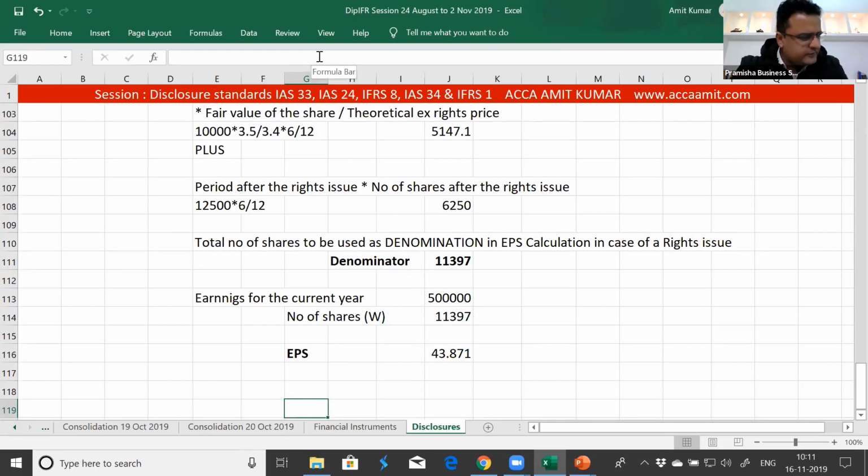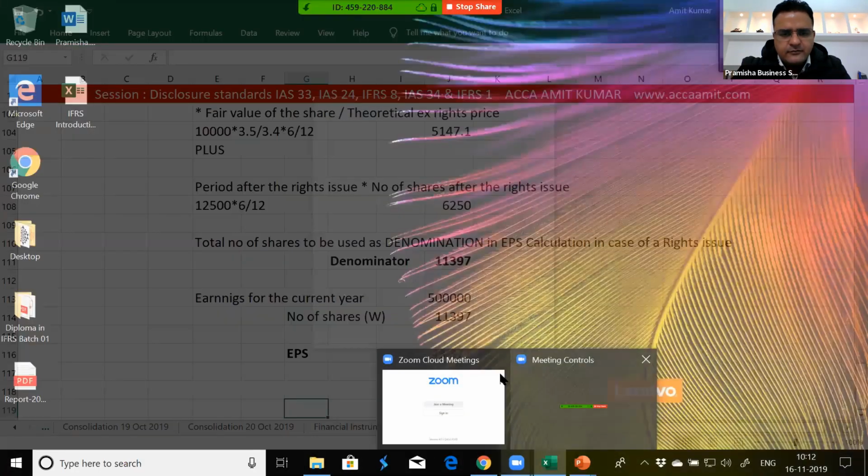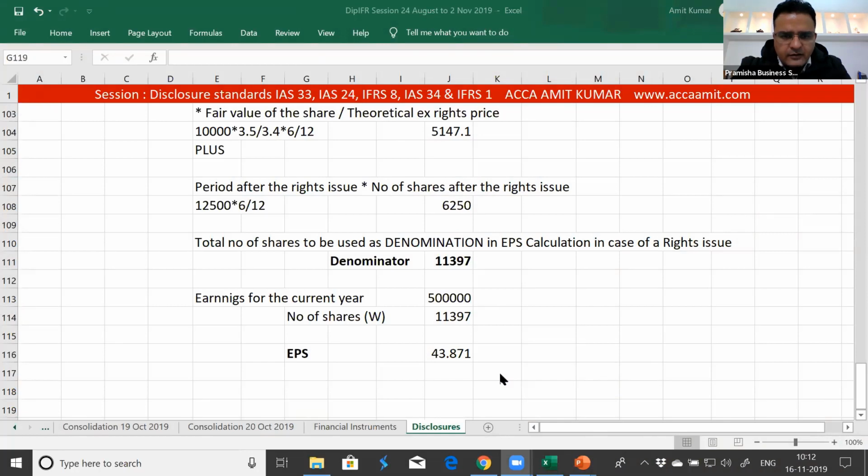Now please open up your books and have a look at the procedures in the rights issue and let's discuss it again. Please open up your books. There is a note known as rights issue. There is an example of theoretical ex rights price, and after it there are procedures for rights issue calculation. So please read it along with me. Hope you are having the book, or I'll read it for you.